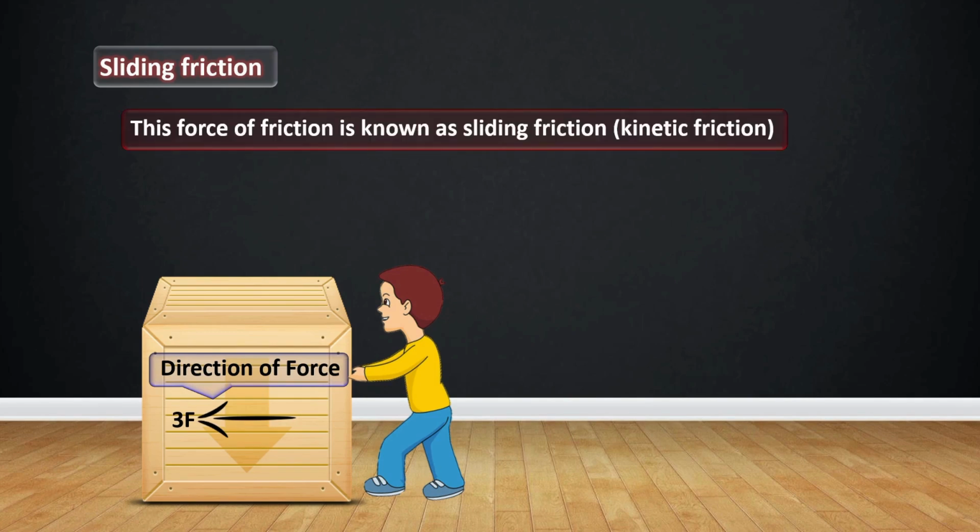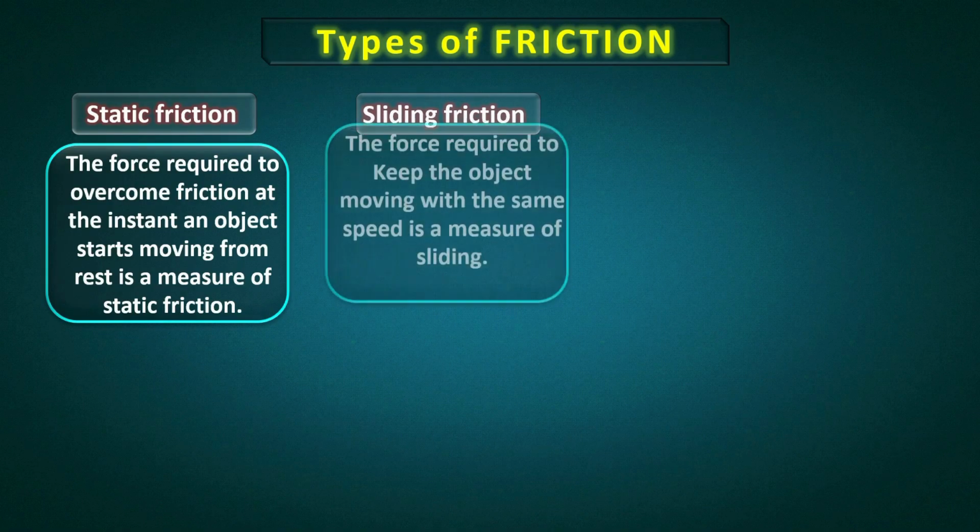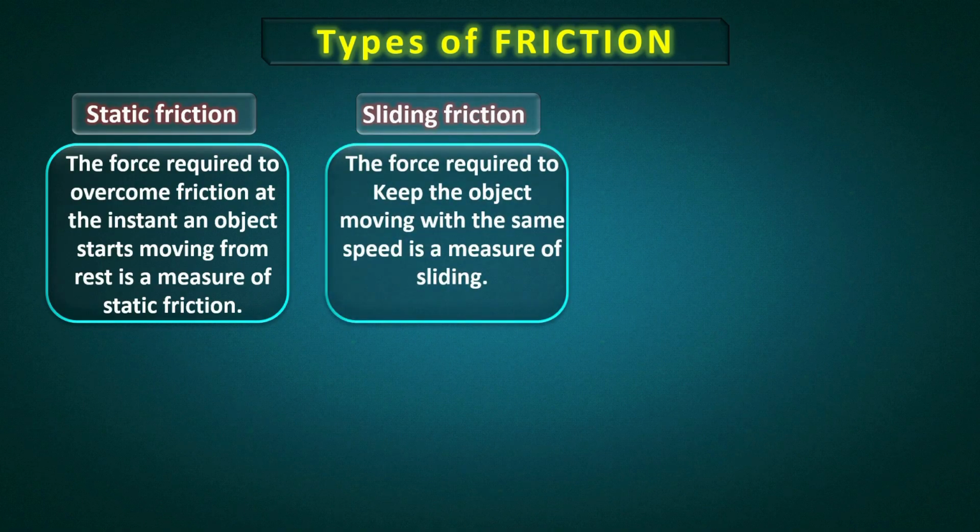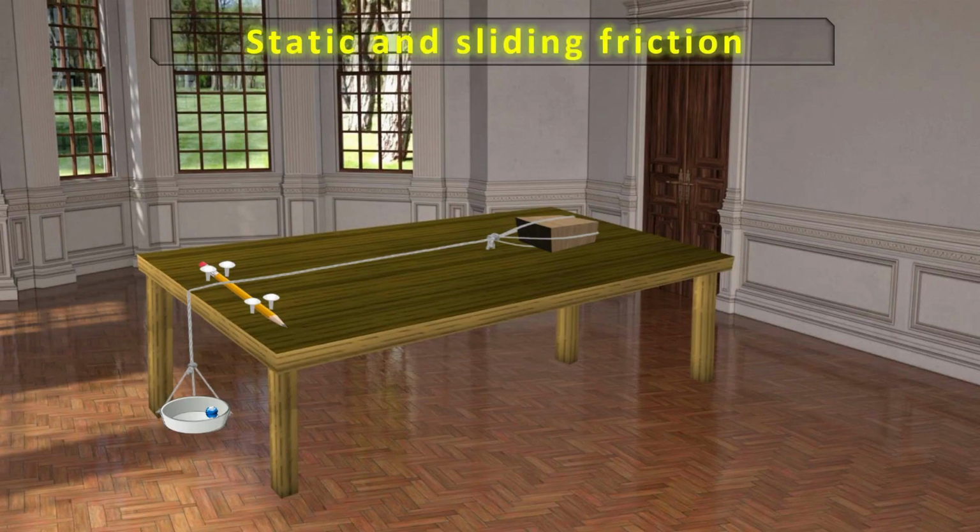This force of friction is known as sliding friction or kinetic friction. The force required to keep the object moving with the same speed is a measure of sliding friction. Static and sliding friction.